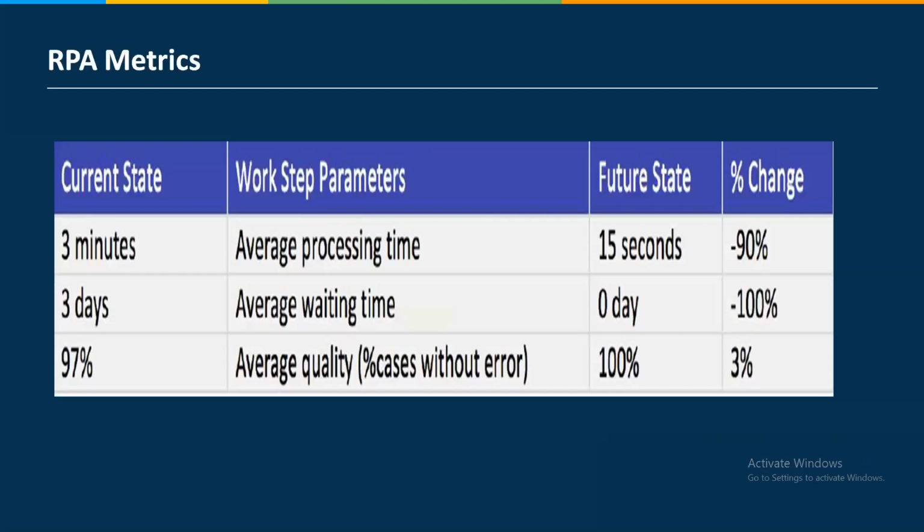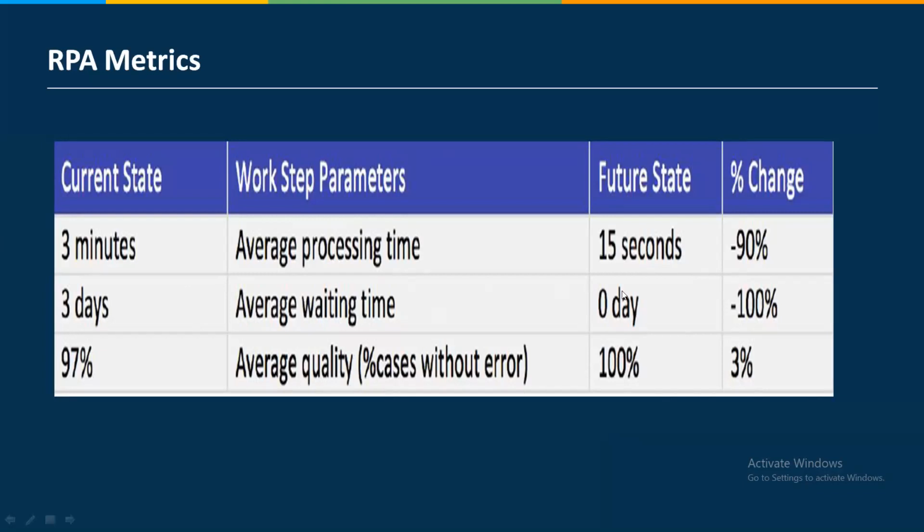Let's talk about the metrics. It is just in general metrics. Average processing time for one record, maybe your claim processing, maybe your employee detail processing in SAP SuccessFactors or getting data from the mainframe. On an average, it takes 3 minutes if I go manually or if someone is doing it. And if I go with the bot or with RPA, it would be 15 seconds. 90% reduction in the average processing time.